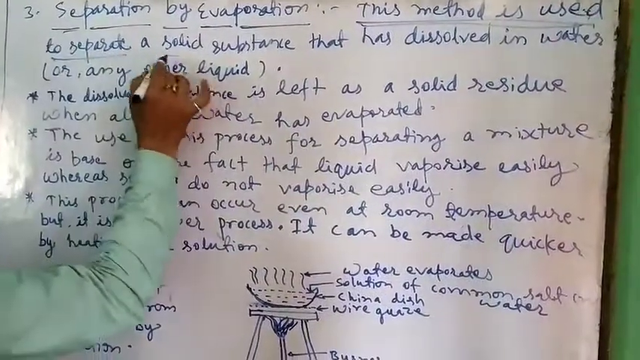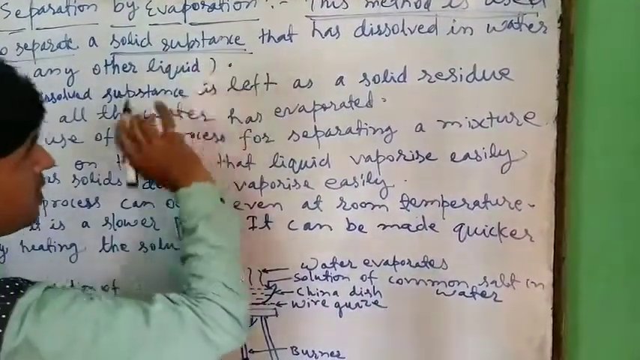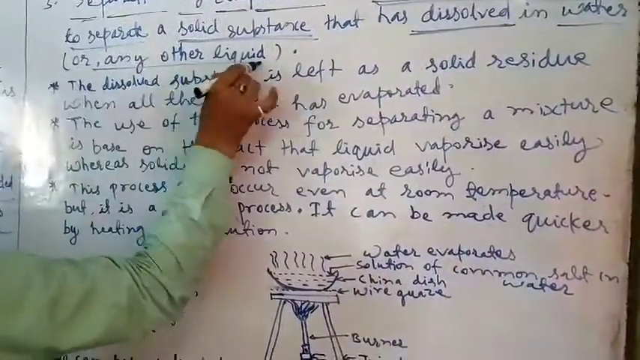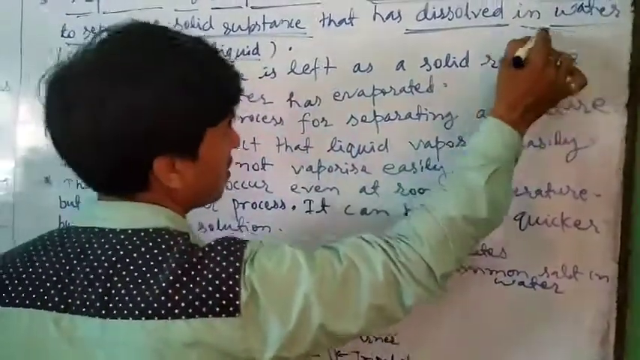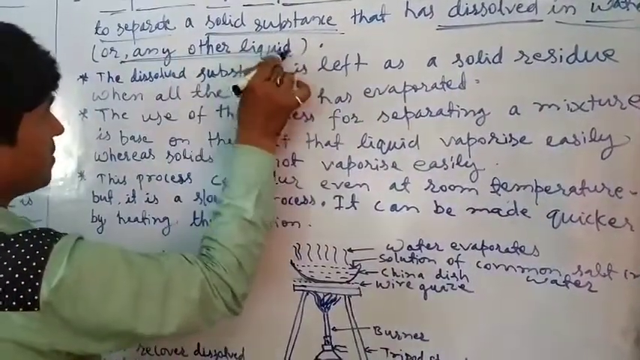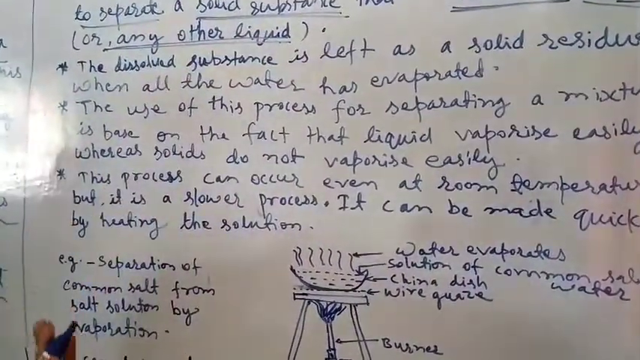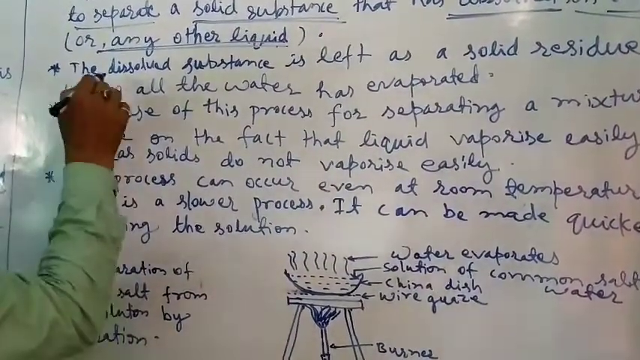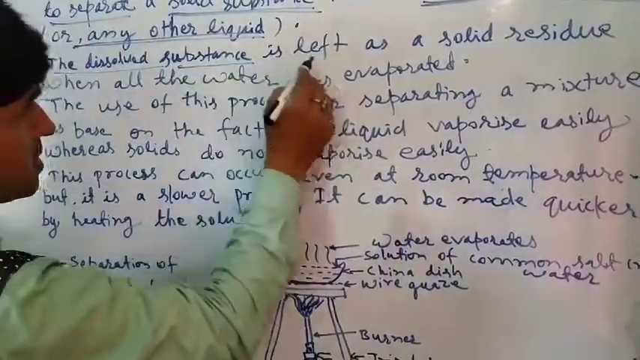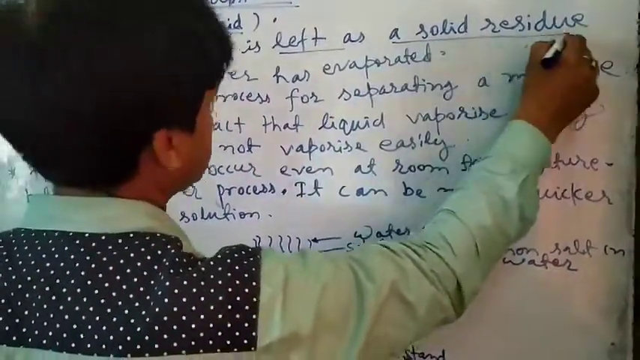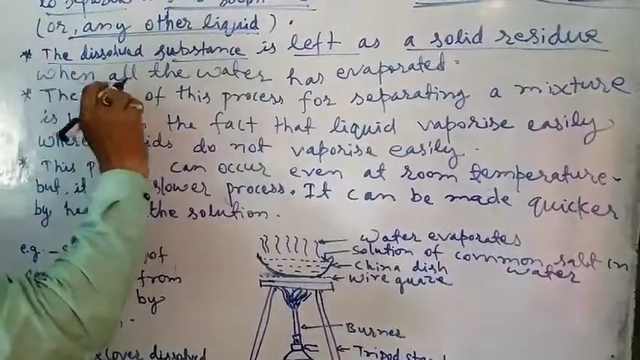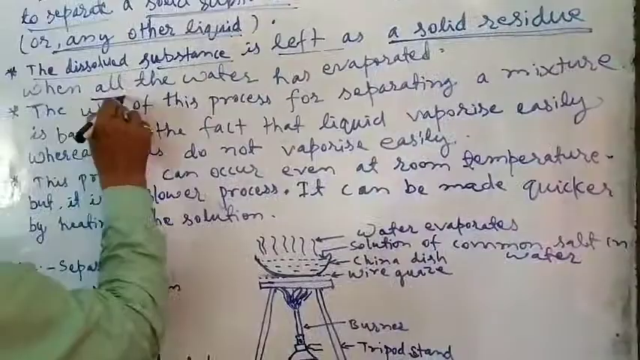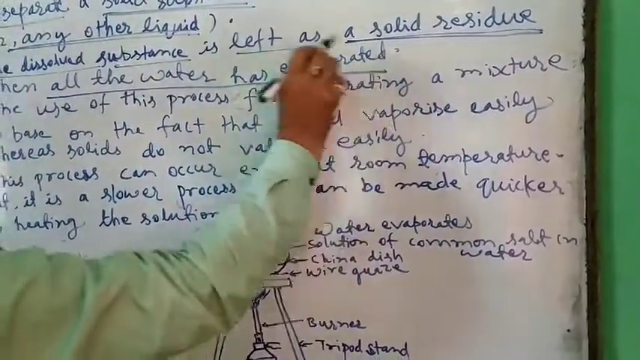This method is used to separate a solid substance that has dissolved in water or any other liquid. That means the liquid may be aqueous or non-aqueous, both. The dissolved substance is left as a solid residue when all the water has evaporated.